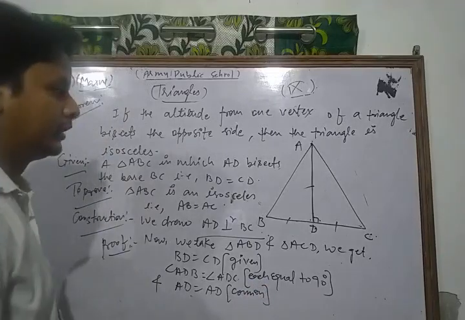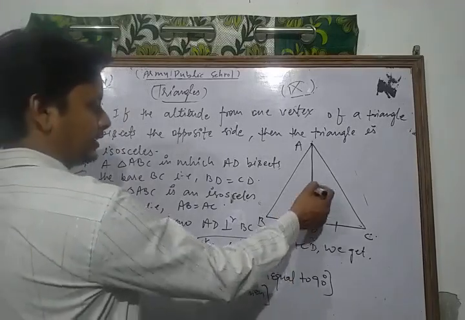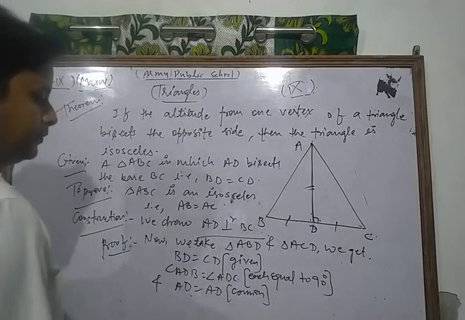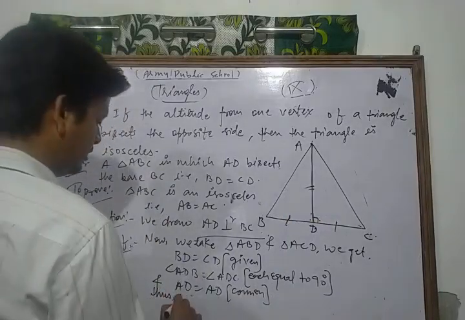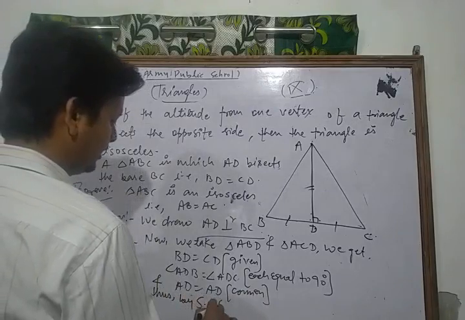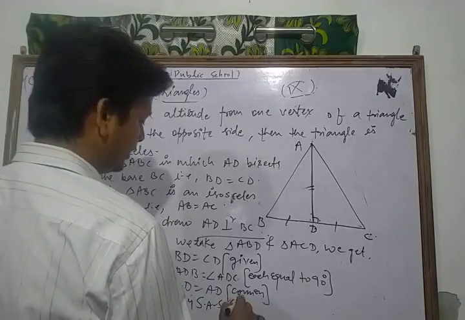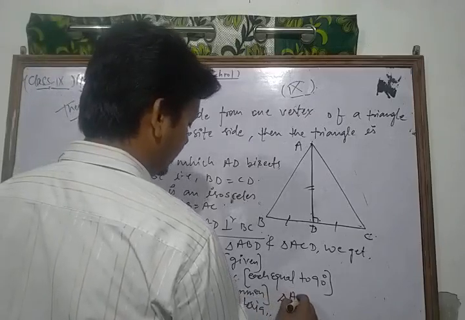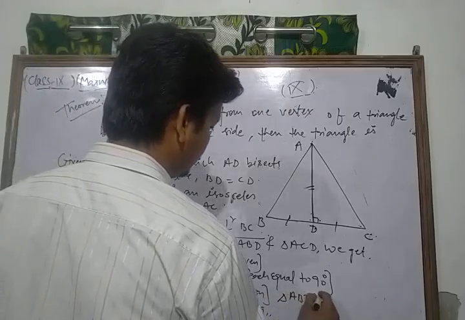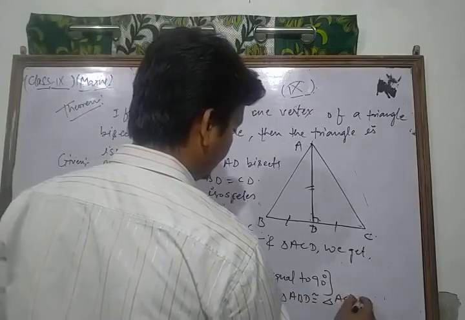Thus, by the side angle side congruence criterion, triangle ABD is congruent to triangle ACD.